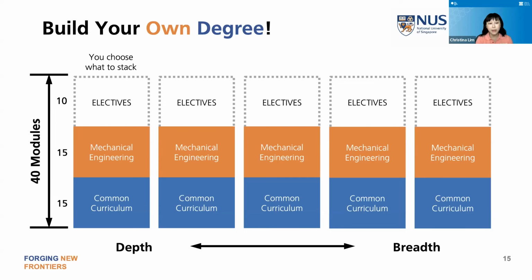You can fill that space in with electives from everywhere, outside of mechanical engineering, some inside, some outside, in whatever proportion you want to. So that's the freest form of it. But some people want a bit more focus, a bit more direction. So we have suggested some options, and this is only just some options.